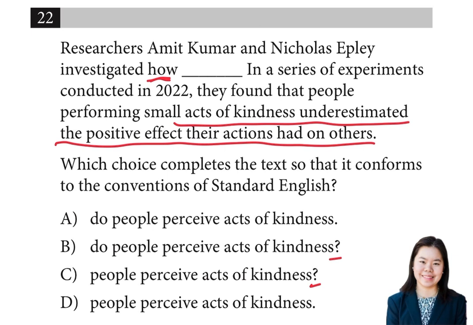So they say that the experiments, they found that people performing small acts of kindness underestimated. So underestimated means that their perception of something or their view of something was different than what their original view was. So A says, investigated how do people perceive acts of kindness. When you say how do people perceive, what you're trying to say is how do they perceive acts of kindness?